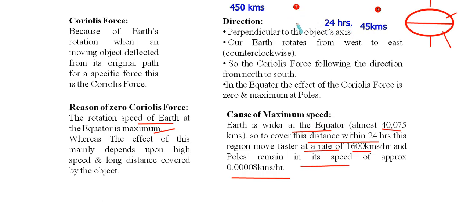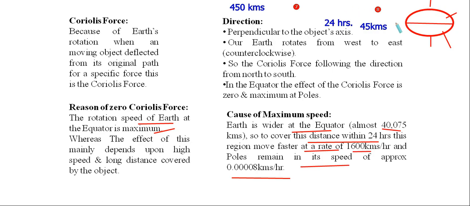So what do we have to do? Specifically, what do you have to do to cover this distance within 24 hours? You have to increase your speed, isn't it? It's very simple. Consider the same case here. The equator has to cover a larger distance than the poles. That's why the rotation speed in this equatorial part is maximum, and in poles it is minimum.